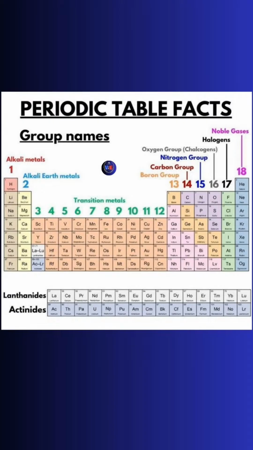The most important element of this periodic table is carbon. The atomic number of carbon is 6, and the valency of carbon is 4. And nitrogen, the atomic number of nitrogen is 7, and the atomic number of oxygen is 8, and the atomic number of sodium is 11.